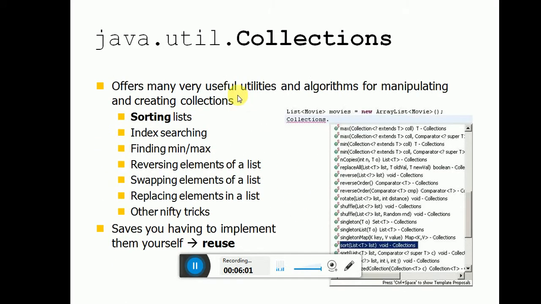Next one is java.util.Collections, collection sorting. It offers many very useful utility algorithms for manipulating and creating collections.